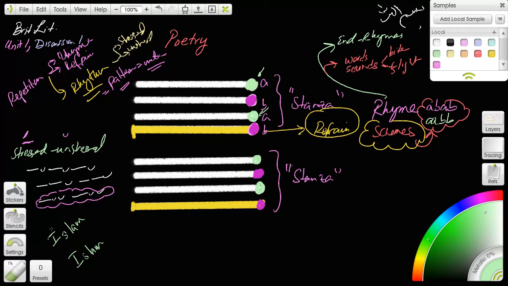Islam, okay? Islam, or you can go Islam, okay? Islam or Islam. You follow? So it makes a very big difference which syllable is stressed.